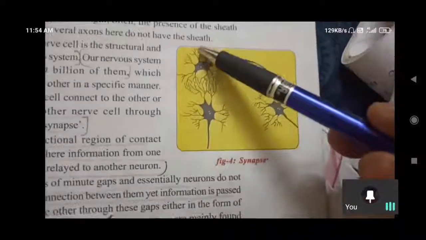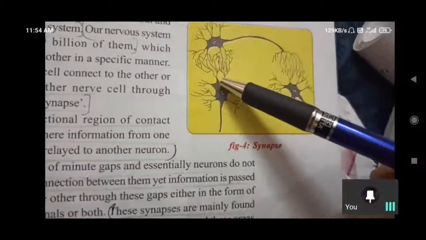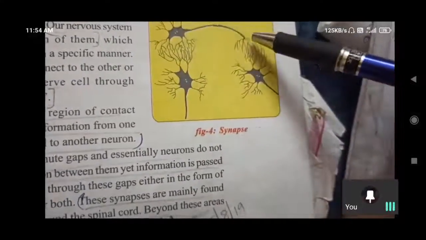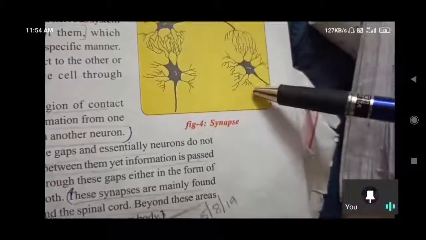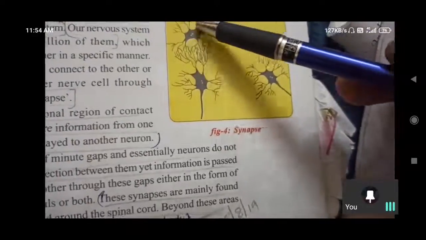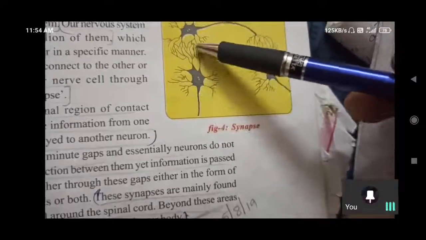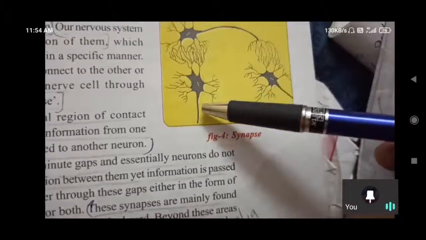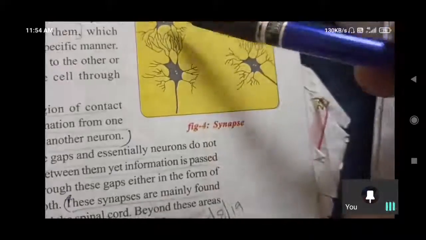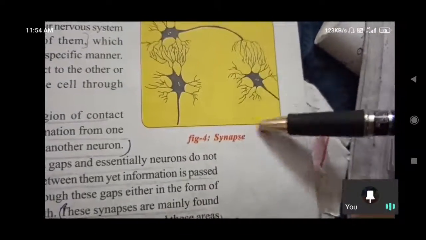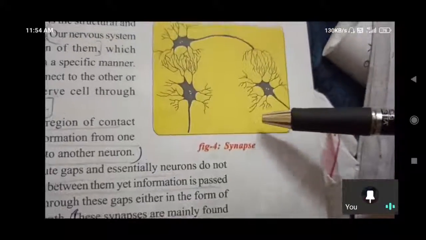Dendrites connect that cell to another cell, or it is connected through the axon to another cell. One nerve cell may be connected through dendrites to the dendrites of another nerve cell, or through the axon.